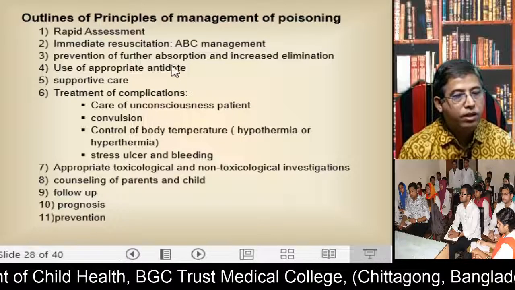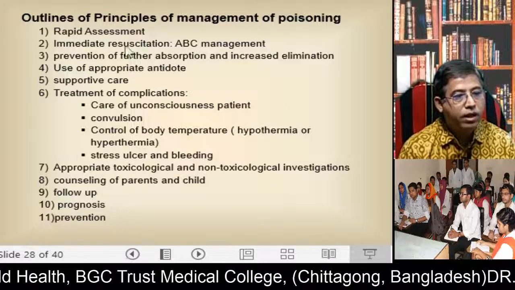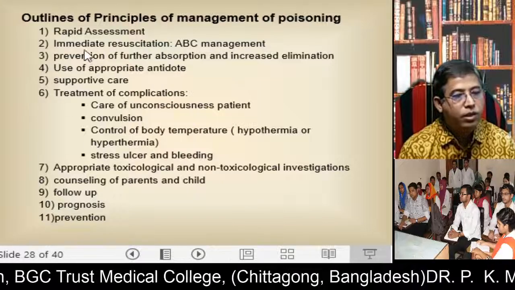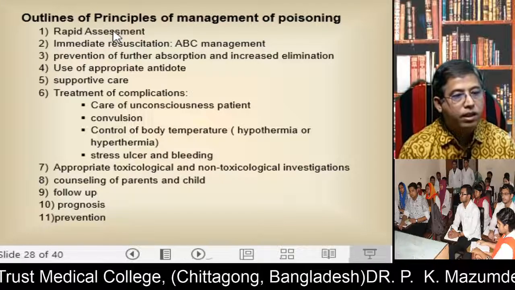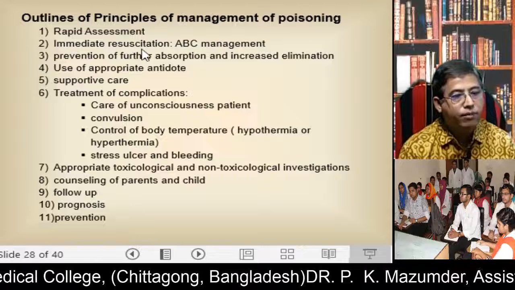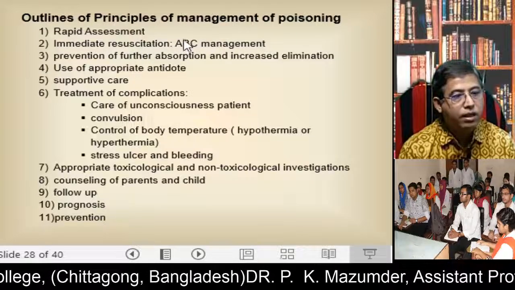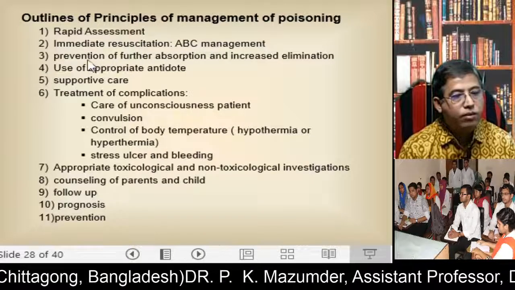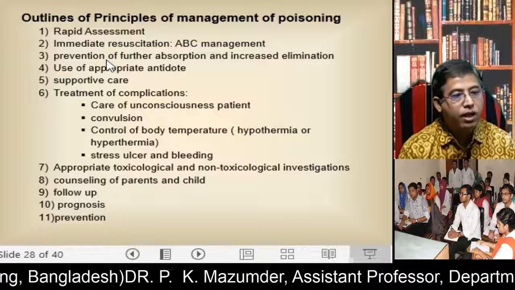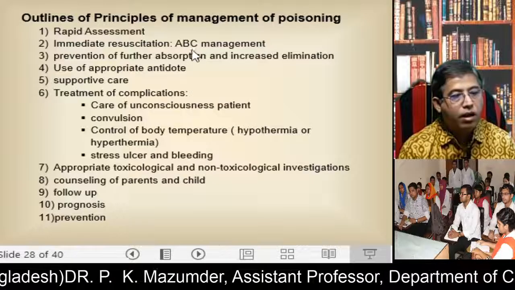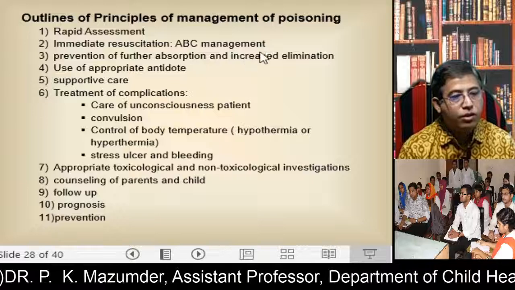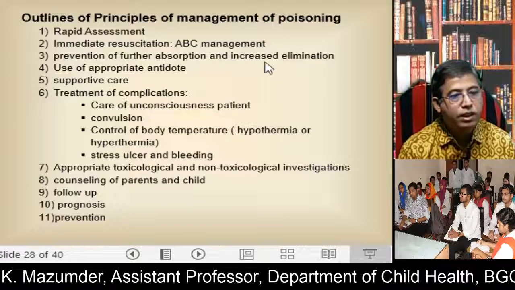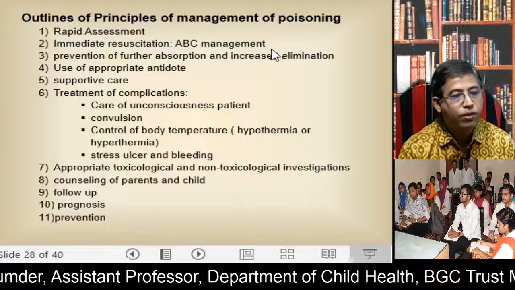Any poisoning, when admitted into hospital, you should assess the patient rapidly, then resuscitate the patient by ABC care, and then take measures to prevent absorption, and also use some medicine to increase the elimination of poisons from the body.